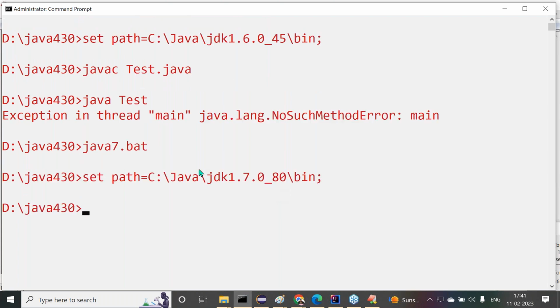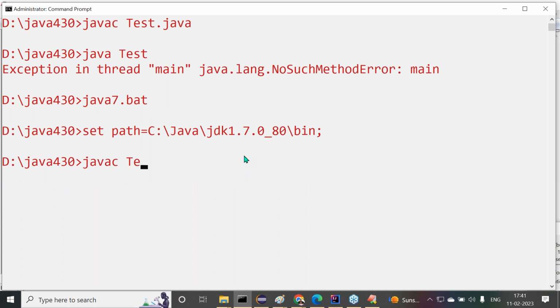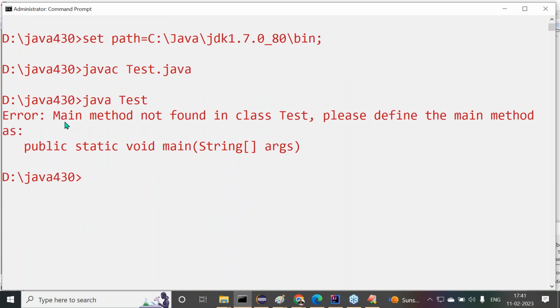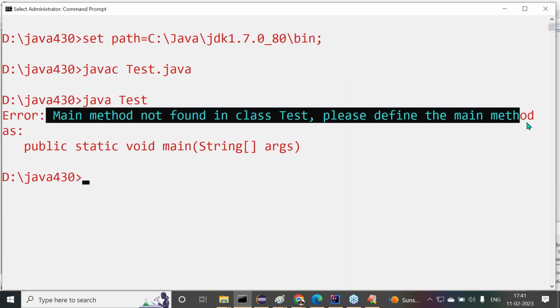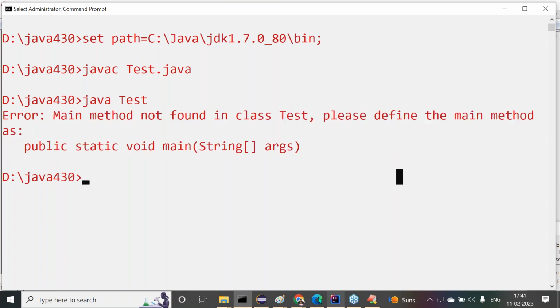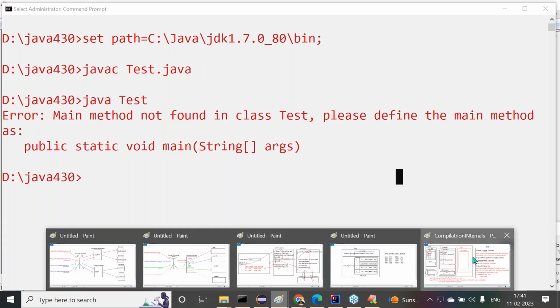For example, I want to check with Java 7 version. In Java 7, javac Tester.java. Compiled successfully. java Tester. Observe carefully, a different error we are able to get. What's the error message we are getting there? Error: main method not found in class Test. Please define the main method as public static void main(String[] args). Same thing I showed in the diagram.